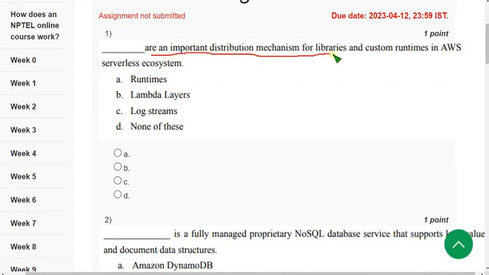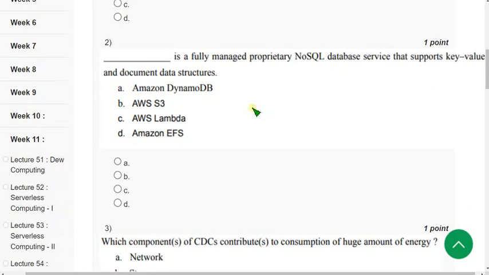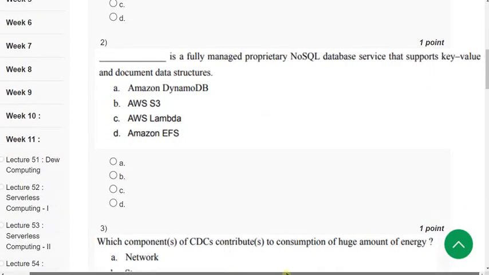So the first question: dash are an important distribution mechanism for libraries and custom runtimes in the AWS serverless ecosystem. For the first question, the correct answer is option B, Lambda layers. So mark option B. Now let's move on to the second question.